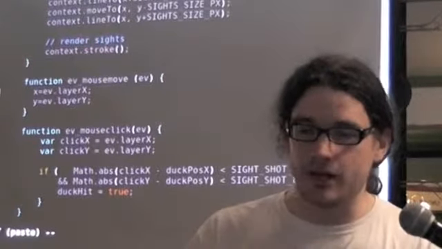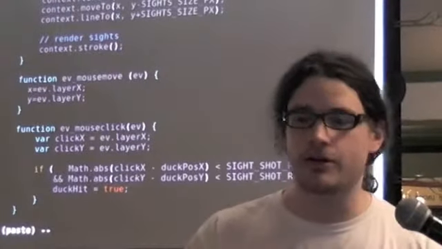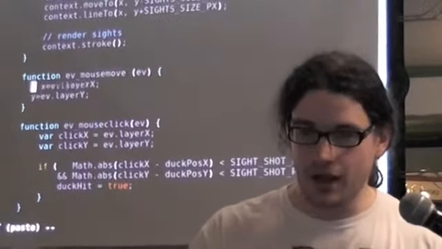Event mouse move. Look at the indentation there. At least I've used spaces and not used tabs. It's a holy war we're not getting into tonight, but spaces is correct.